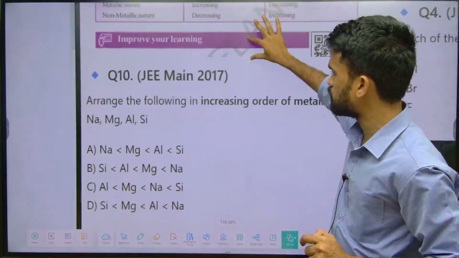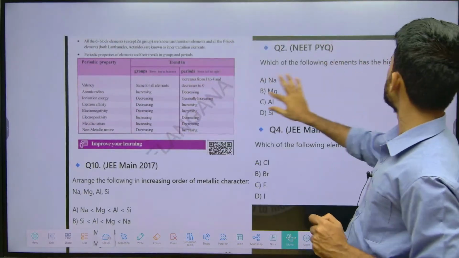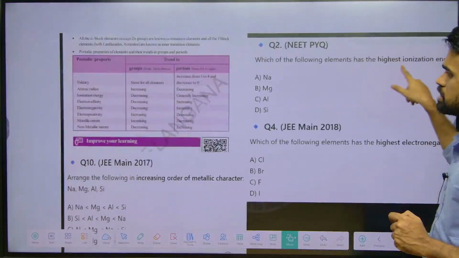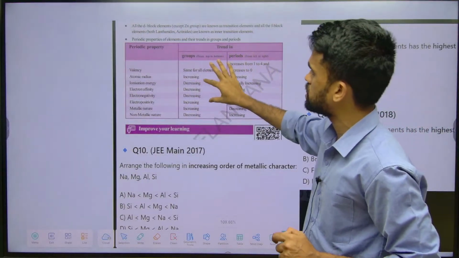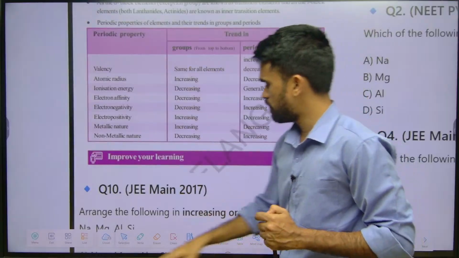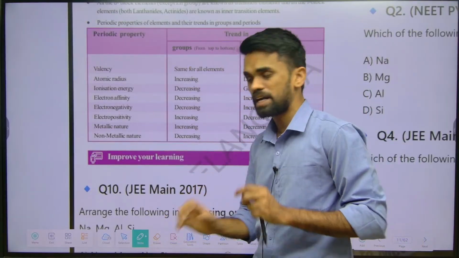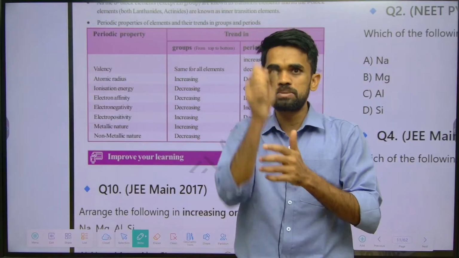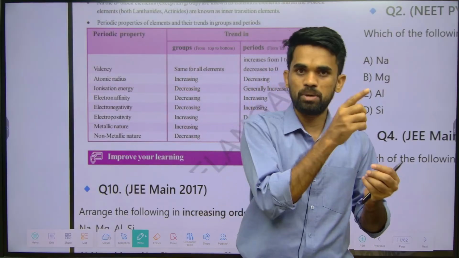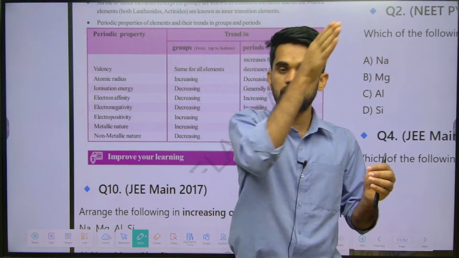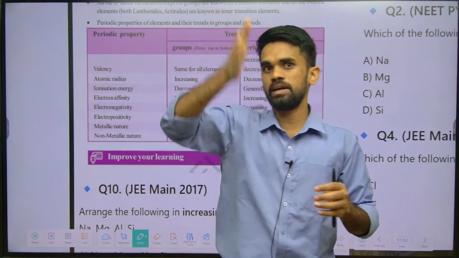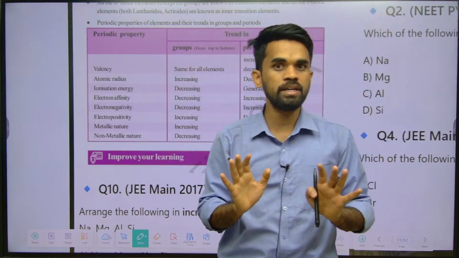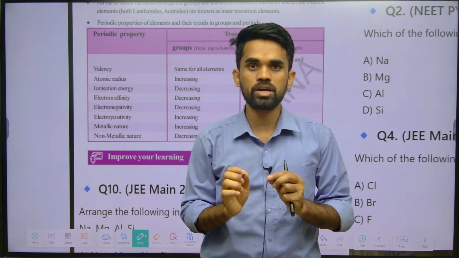See, they are asking about highest ionization energy, so first we'll solve that. See what happens to ionization energy. If you observe, we know in the periodic table, this is from the periodic table chapter, there is something called groups like this. So in the periodic table, there will be 18 vertical columns called groups, so 18 vertical columns are there, those are called groups.